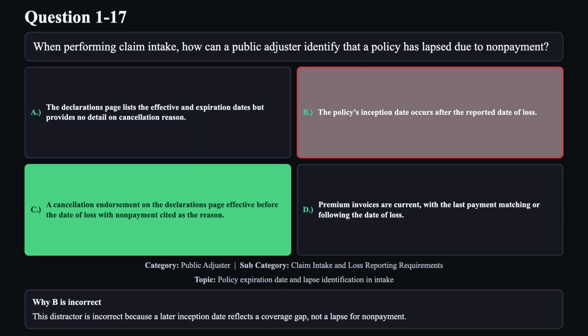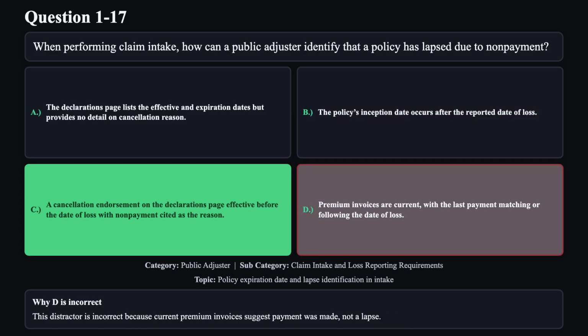Reason B is not correct. This distractor is incorrect because a later inception date reflects a coverage gap, not a lapse for non-payment. Reason D is not correct. This distractor is incorrect because current premium invoices suggest payment was made, not a lapse.